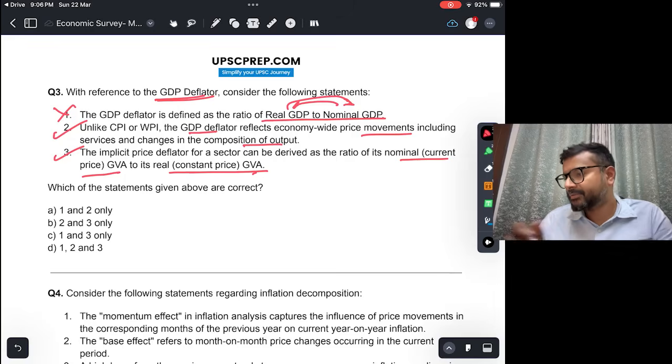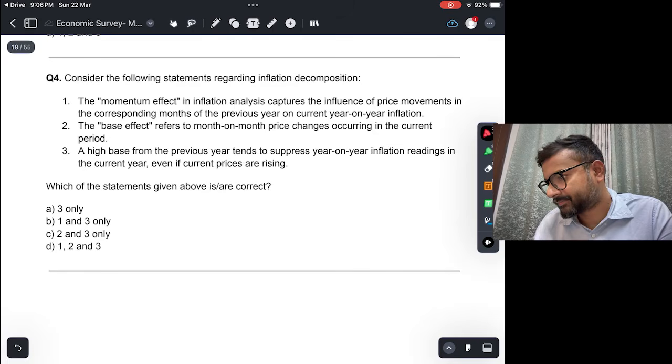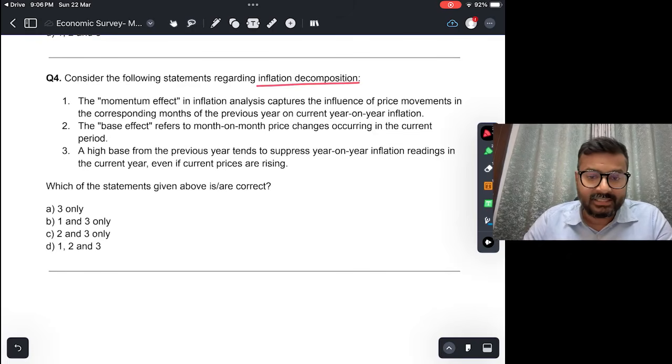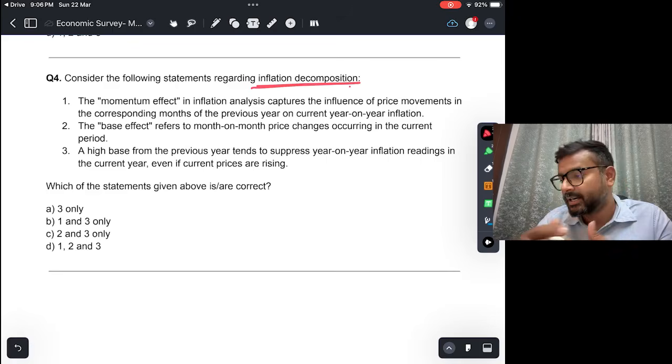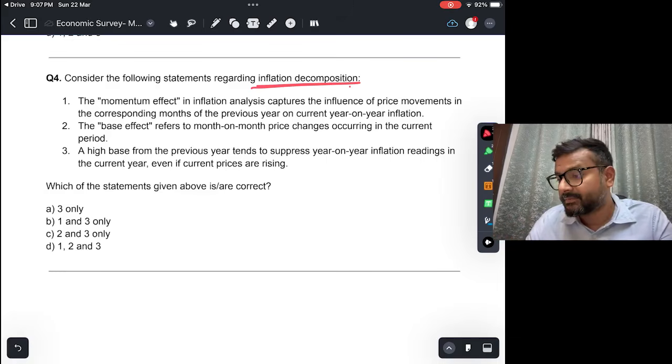All right, consider the following statements regarding inflation decomposition. Okay, inflation decomposition, what is inflation decomposition and what are the statements regarding it, right? The first: the momentum effect in inflation analysis captures the influence of price movement in corresponding months of the previous year on current year-on-year inflation. Okay, momentum effect. This is in fact not true.